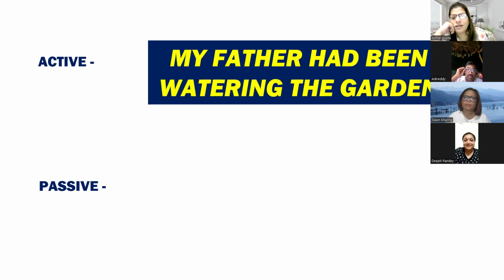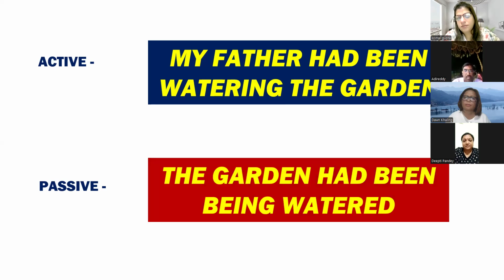One mistake is there. The garden had been being watered. Being, because it is a continuous sentence, Dipti. See, once ing is there, in the passive you have to add being. The sentence is past perfect continuous, so the garden had been being watered. That is why the mistake happened.